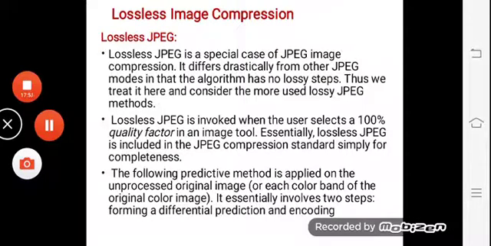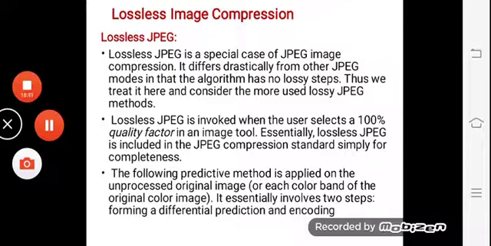So lossless JPEG is invoked when the user selects 100% quality factor in an image tool. Whenever the image quality or the data in that particular image is very important, then lossless JPEG is preferred. Essentially, lossless JPEG is included in the JPEG compression standard simply for completeness. That is what I was talking about: because JPEG is mostly for lossy, just to complete the entire package of JPEG, it is also there in lossless.